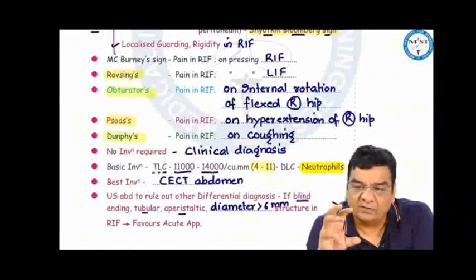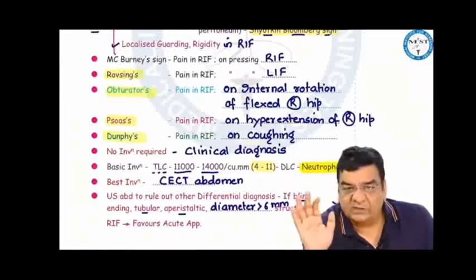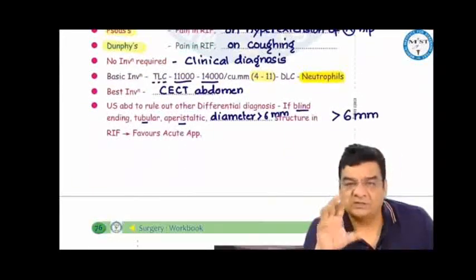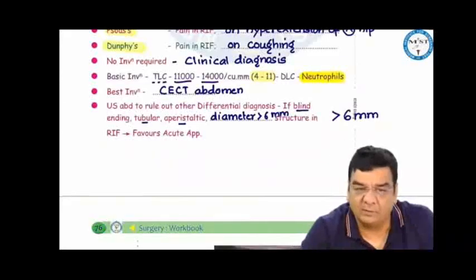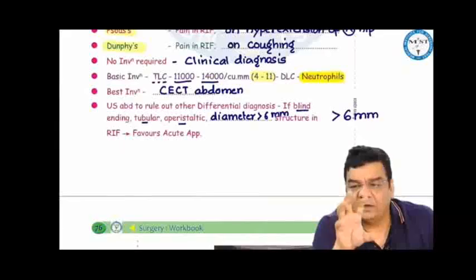And since it is an acute inflammation, the acute inflammatory infiltrate, that is neutrophils or polymorphs, will be raised in this situation. No investigation is needed, but if the patient is fussy, then the best investigation to see the inflamed appendix would be CECT of the abdomen. Generally, ultrasound of the abdomen is not done to diagnose acute appendicitis, but sometimes we might get confusing clinical scenarios.